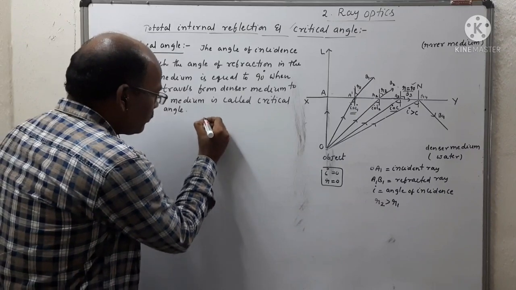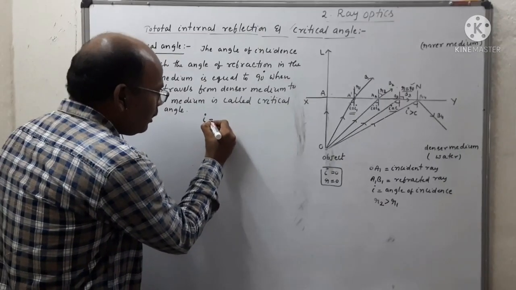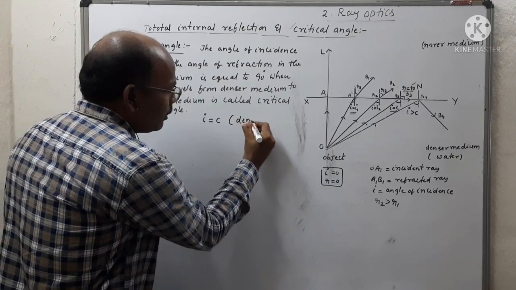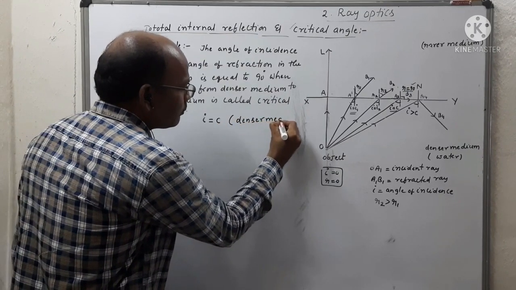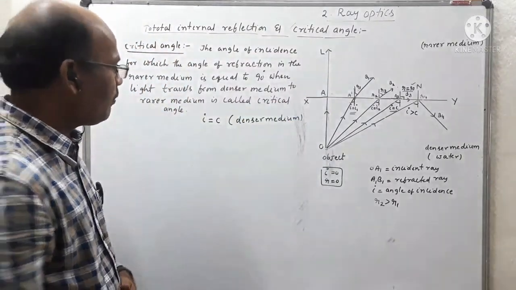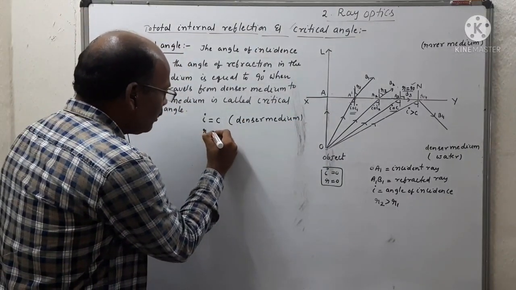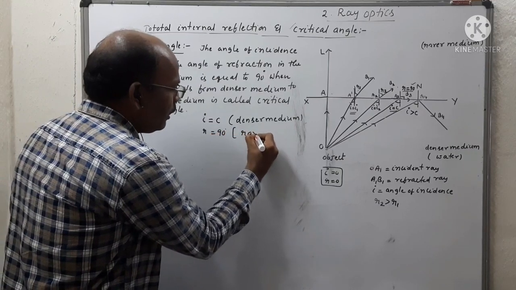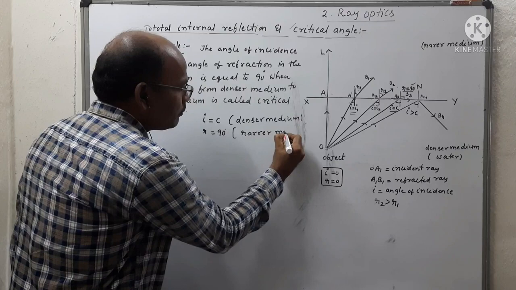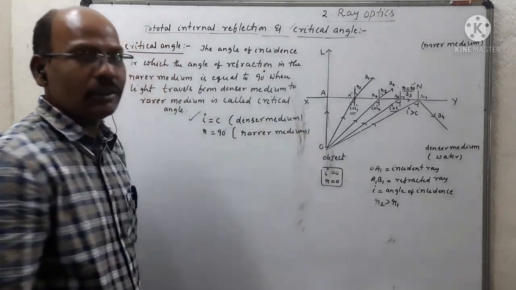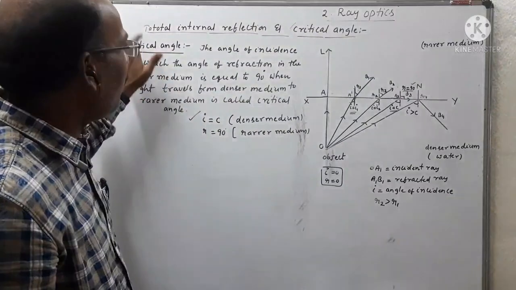Here we can write the angle of incidence in the denser medium is C. So for this angle of incidence in the denser medium, what is the angle of refraction? So R is equal to 90 in rarer medium. Yes, this angle of incidence in the denser medium is called critical angle.